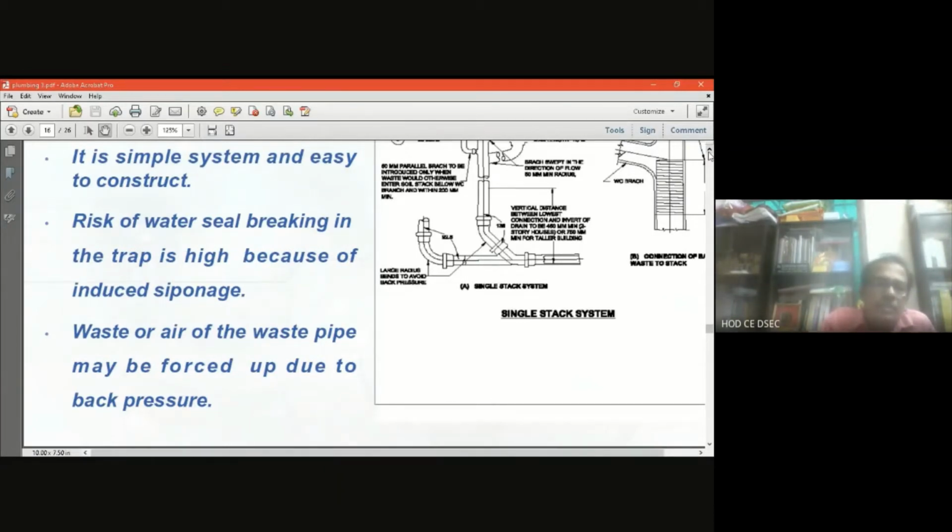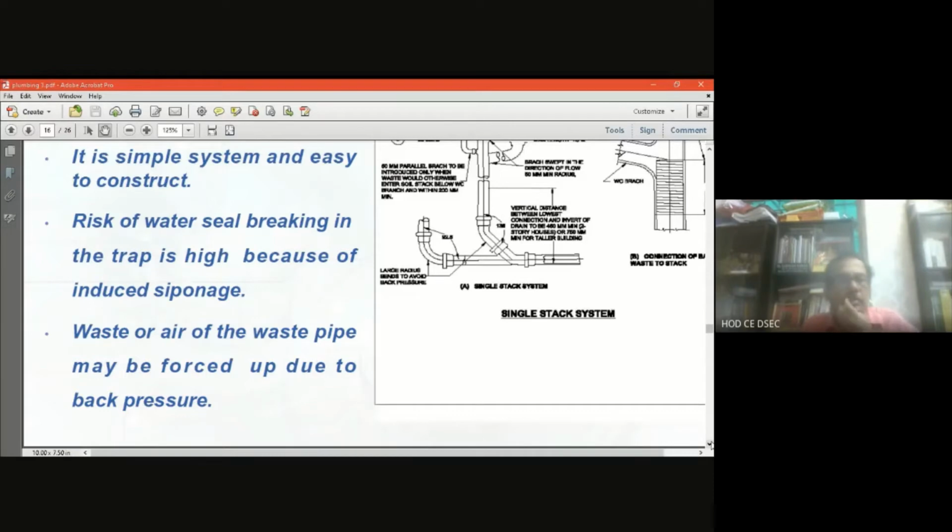In the other case, there is an ASP. That is the basic difference between the single pipe and the one pipe system. Waste air of the waste pipe may be forced up due to back pressure. So this is the single stack or single pipe system, the last piping system of this plumbing.